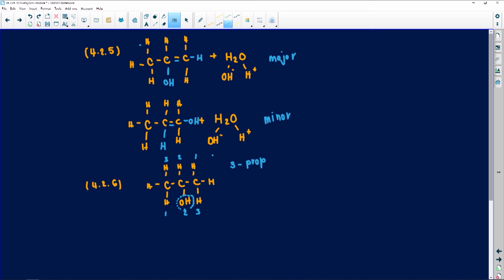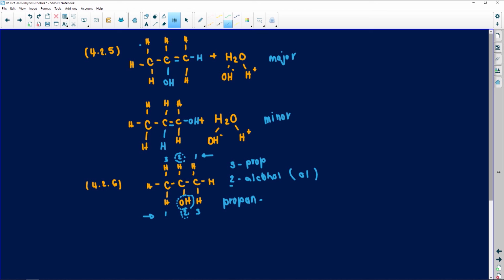Now, as you can see, if I name it in this way, it is still a 2. If I number it in this way, it is a 2. So on this second carbon, that is where my alcohol is. Let me write it down. Alcohol. The name ending for an alcohol is ol. Now we have to put everything together. First, we are guided by the number of carbons, which is prop. Remember, the suffix must change, so it becomes propan.